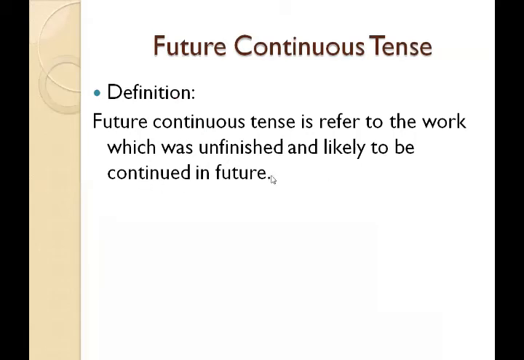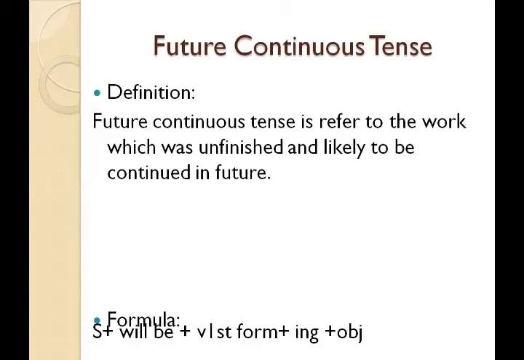Future continuous tense is also same like the future simple tense, but in future continuous tense we talk about the action that was unfinished in past. Mean if you started some work in past and due to some reason it stopped, and now you are likely to continue that work in the future, you use future continuous tense.